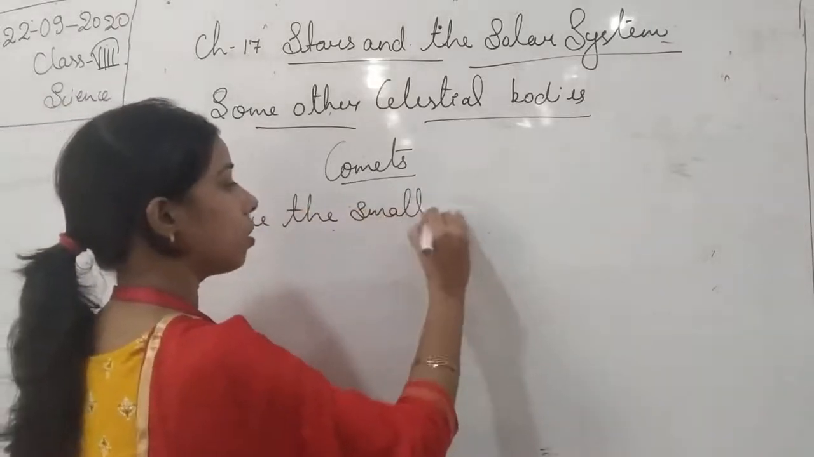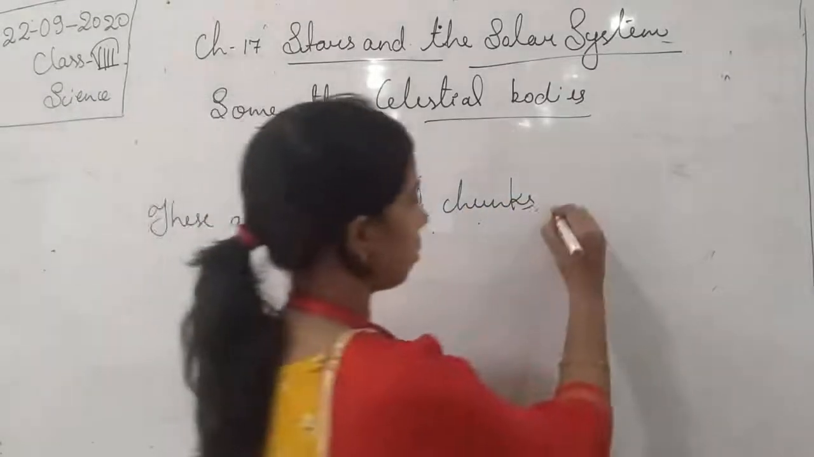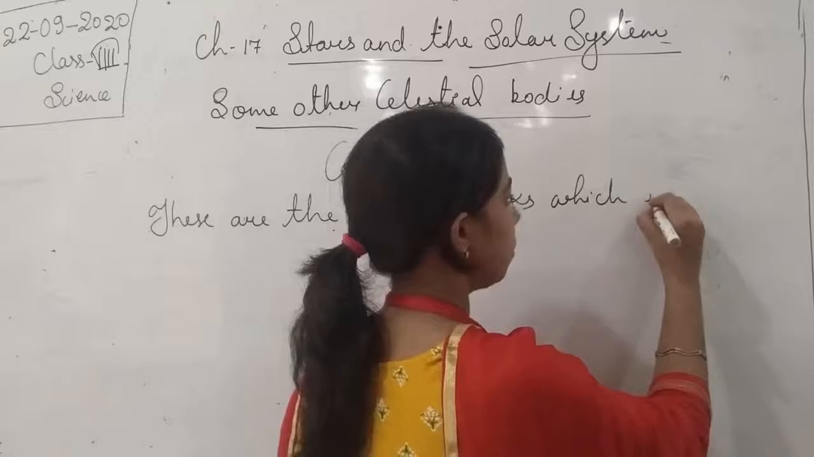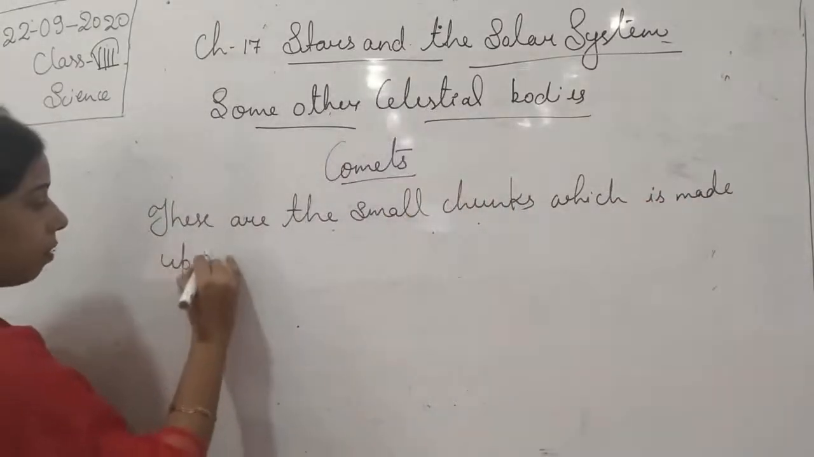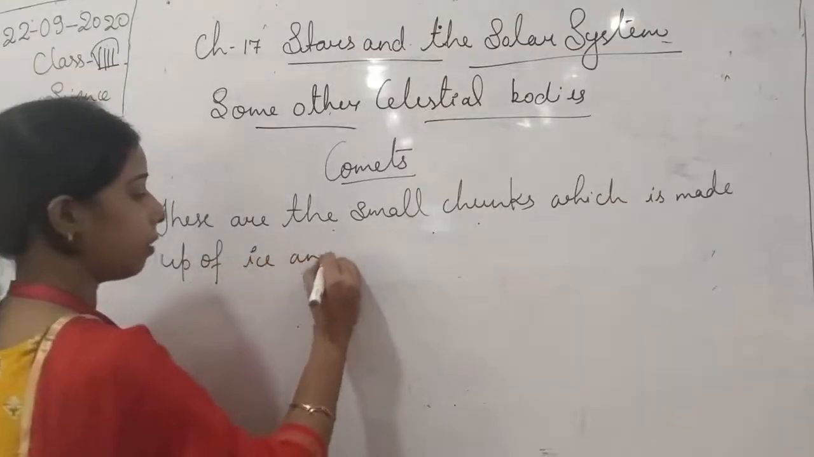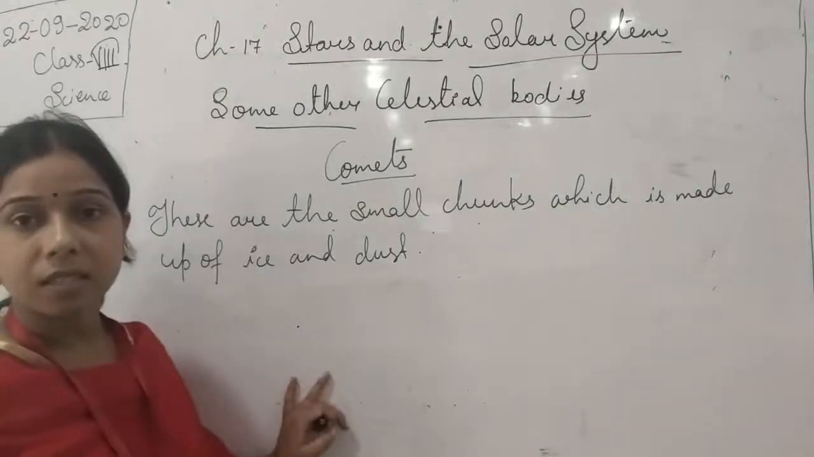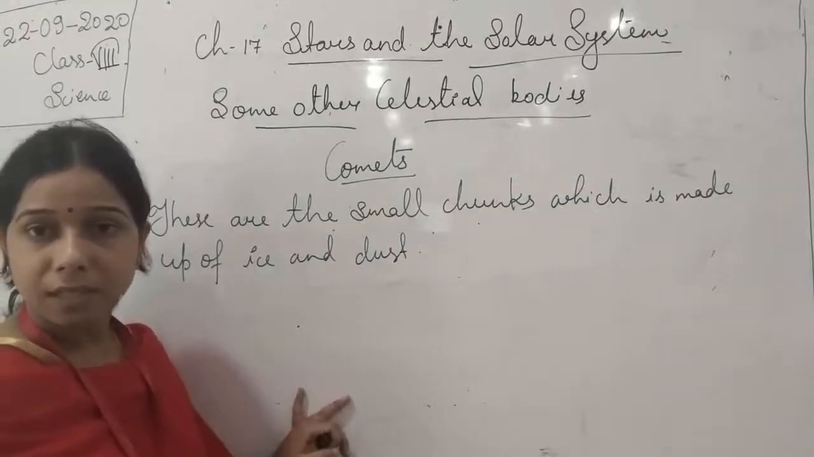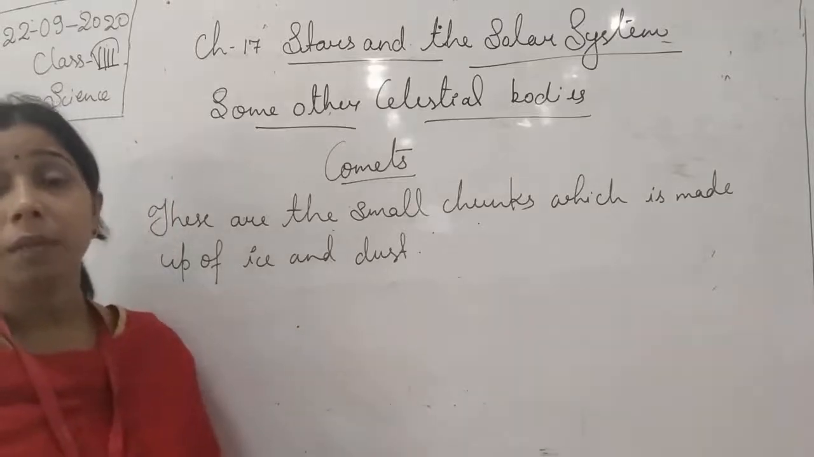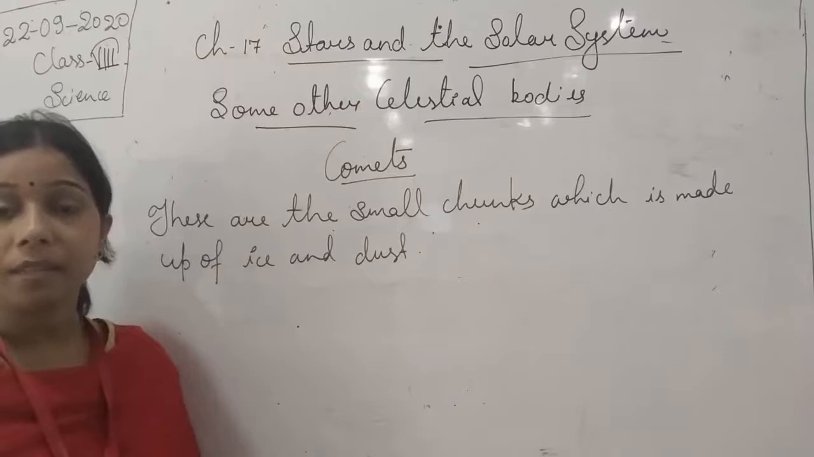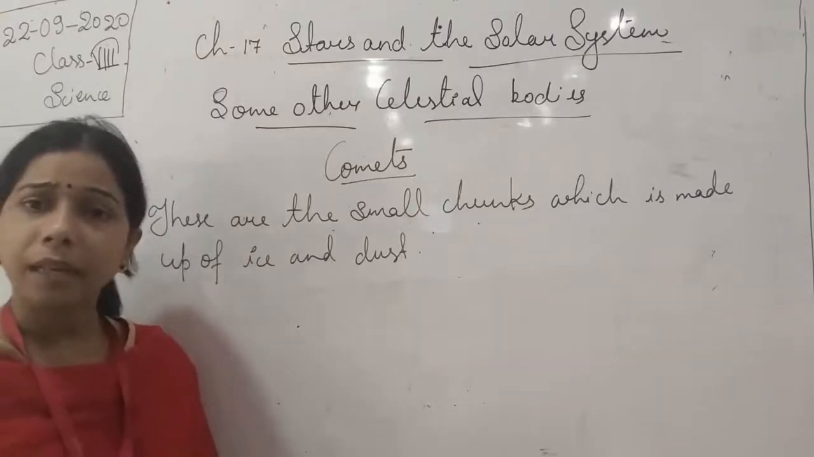Small chunks which are made up of ice and dust. Okay, so it is made up of ice and dust, consisting of the gases also. You can understand the comet by seeing the head and the tail. Basically, it has a nucleus and the tail is also there. How is the tail there, students?